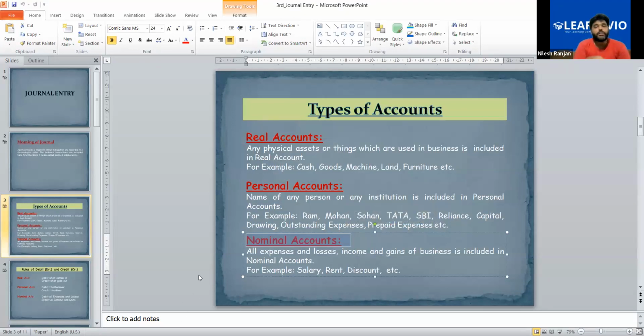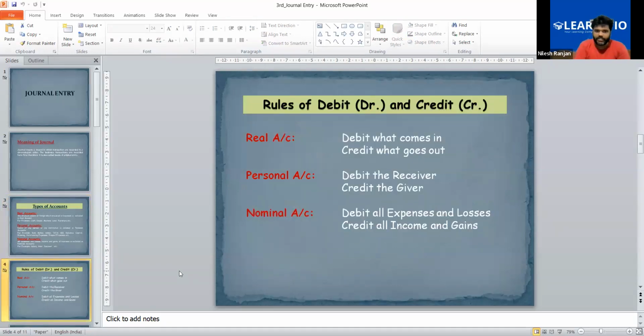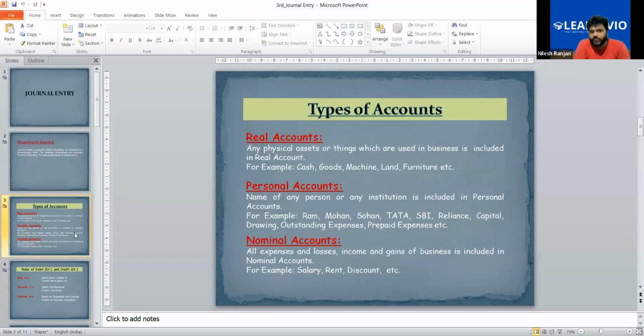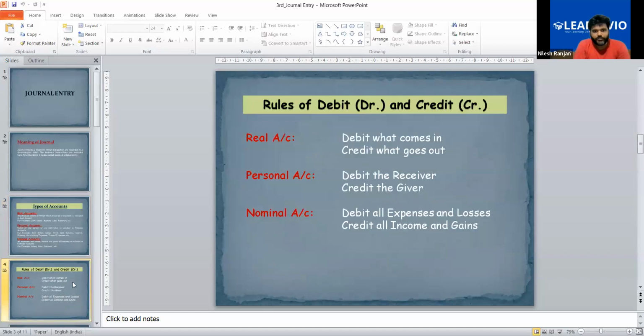Now we will talk about the rules of these accounts, rules of debit and credit. You can see real account. So we have studied the meaning of real account, personal account, and nominal account. Now the rules applicable for these accounts.